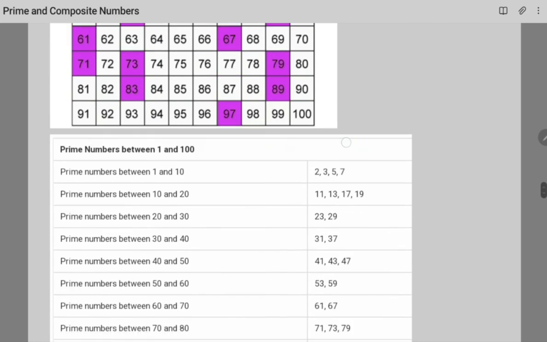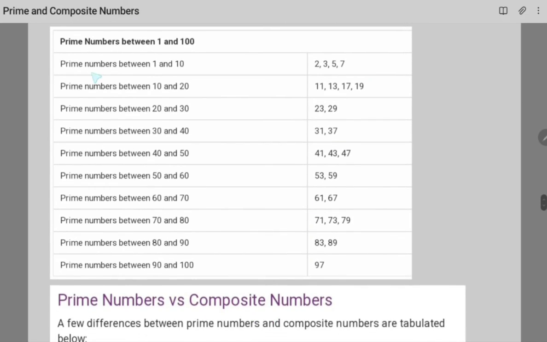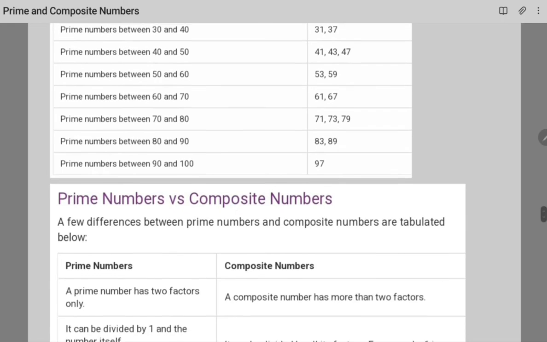I have also provided a table for you. Prime numbers between 1 to 10 are 2, 3, 5 and 7. Similarly up to 100 we have provided the numbers which are prime. So in totality these are the prime numbers between 1 to 100.